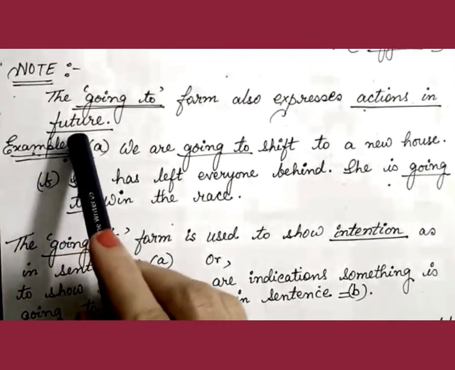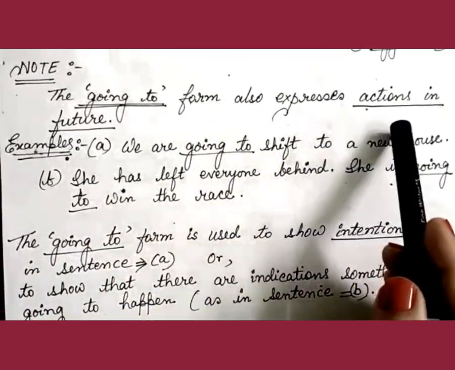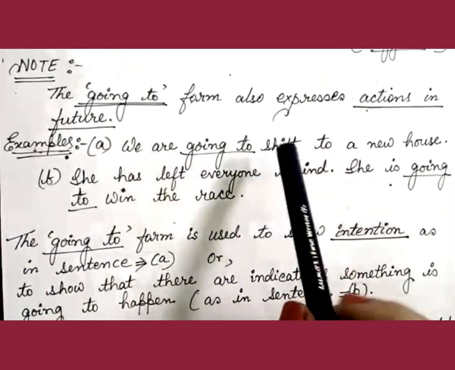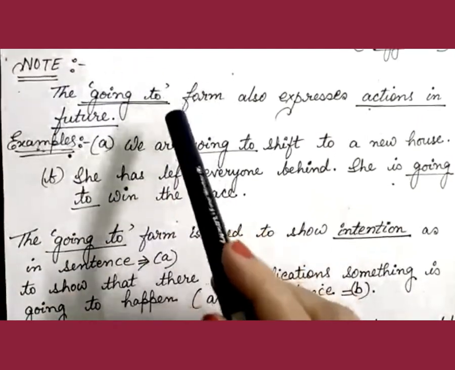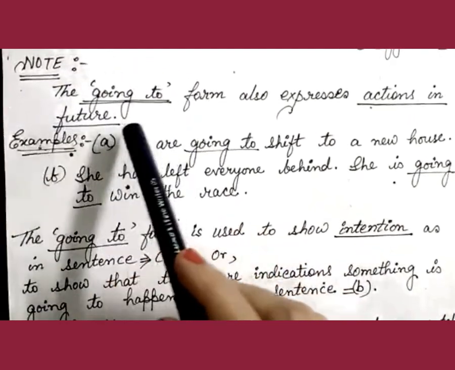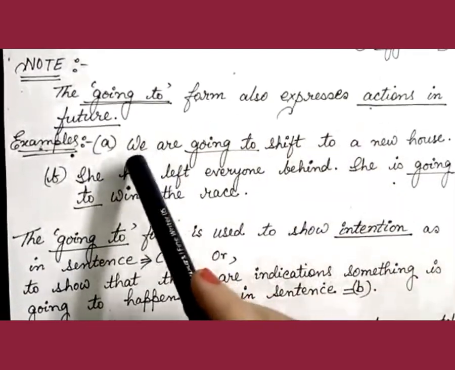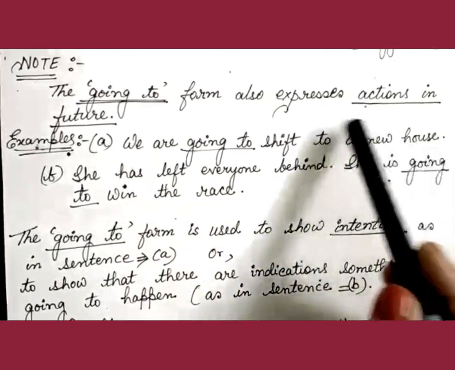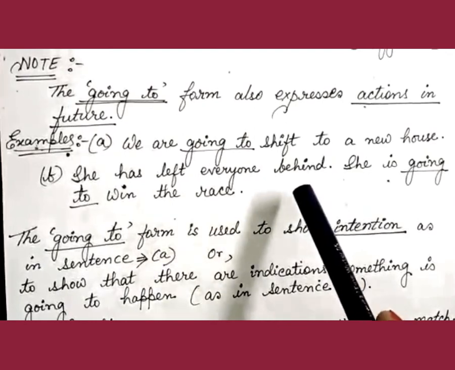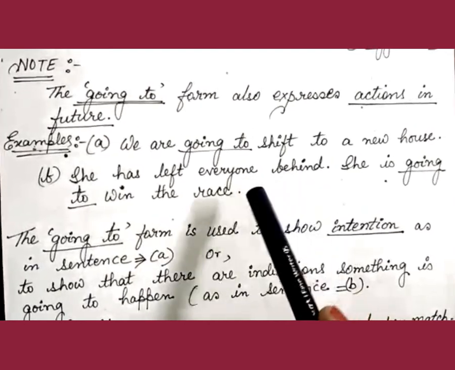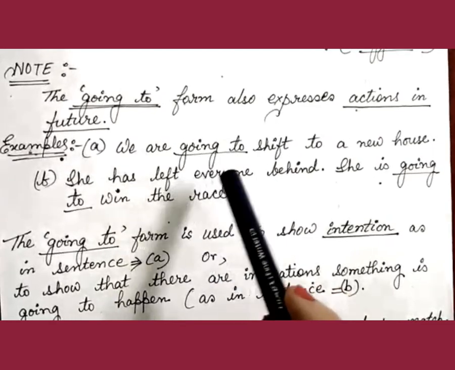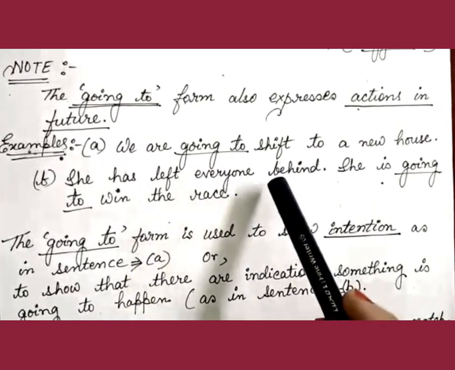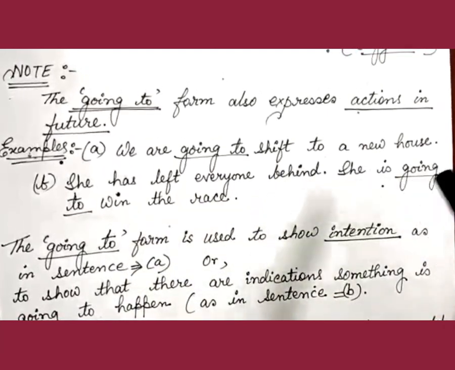Please note that the going to form also expresses actions in future. So when we are discussing the simple future tense, we have to keep this going to form into consideration and know that the going to form expresses actions in future. Example: we are going to shift to a new house. So here, what is the intention? What is the action here? The intended action is that the family or the concerned people are going to shift to a new house. They have not yet shifted. They are going to shift to a new house in the near future.